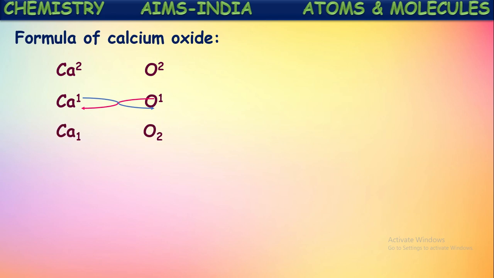It becomes now Ca1, sorry, it is also 1 only because of common factor 1. So Ca1O1. Therefore the molecular formula of calcium oxide will be CaO, because if it is 1, need not mention specifically. The symbol itself represents one atom directly there. So CaO represents the chemical formula of calcium oxide. Okay, one more example.